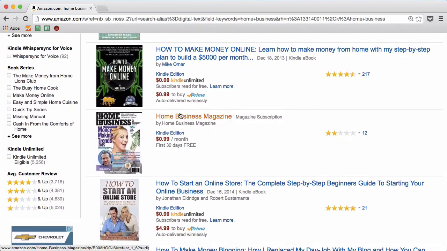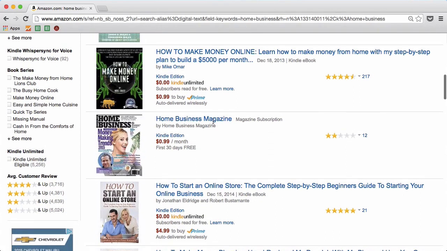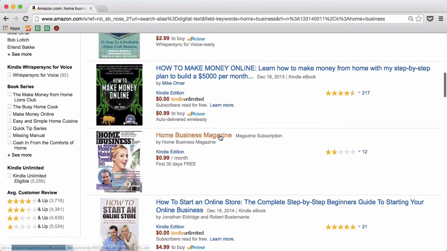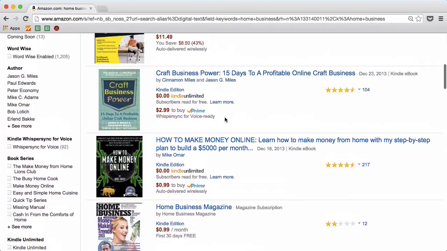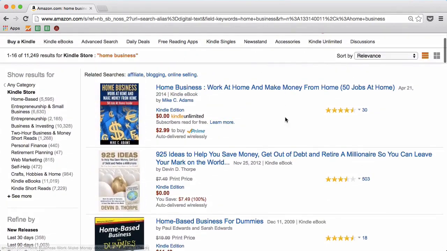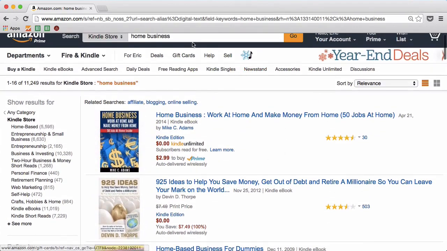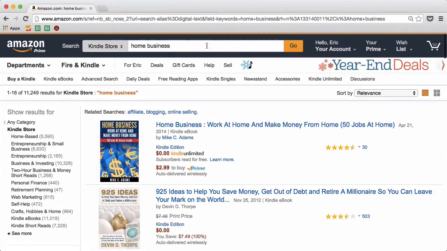But it's interesting to see that the titles make such a huge difference on the amount of people that read that book, because if this title doesn't grab your attention, you're not going to click on it, and if you don't click on it and learn more, there's no way you're going to buy it. So headlines are extremely important, and with the Kindle ebook titles, this is just one of many ways that headlines are used to make sales.